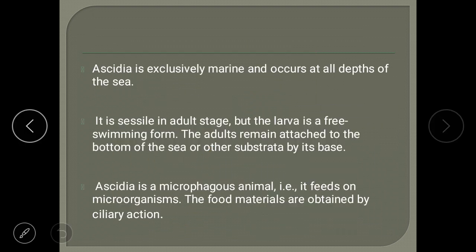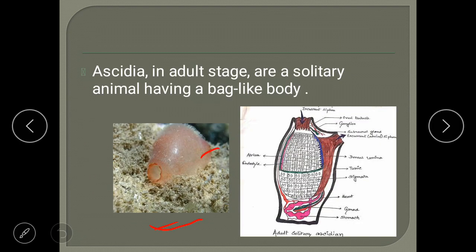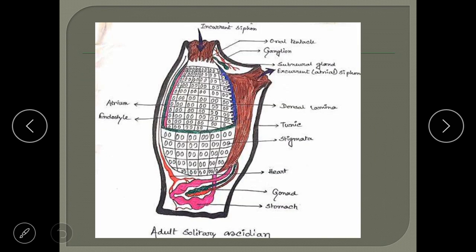The body is transparent, with a glass-like appearance. These animals have a thick layer, this dark line here, which is actually called the tunic, which gives the name tunicate or tunicata to this animal.